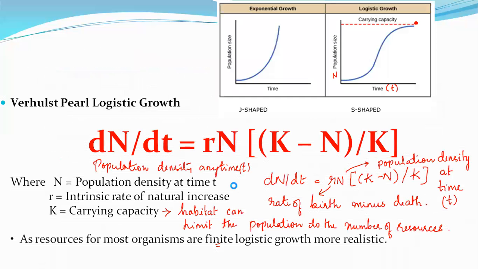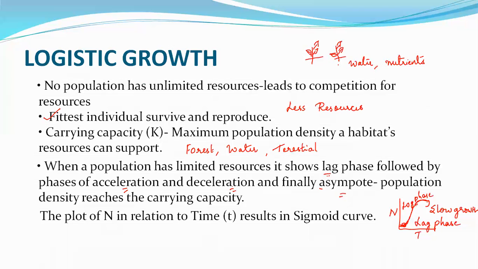So coming back, today we learned about logistic growth. Logistic growth occurs because there are no unlimited resources; that is when we get this growth model. We learned how plants, animals or any other organism adapt, reproduce and survive in limited resources. We learned about carrying capacity, the maximum population density our habitat resources can support. If this is the habitat, only as much as the resources present can be supported.